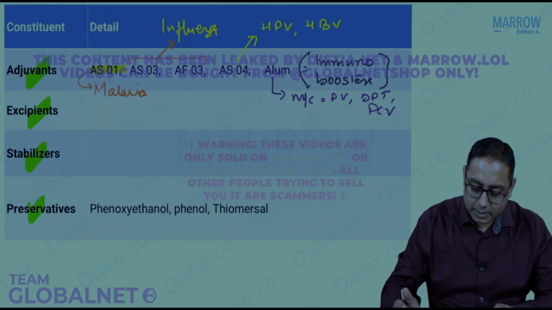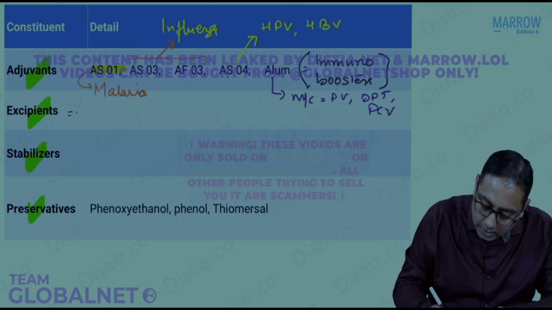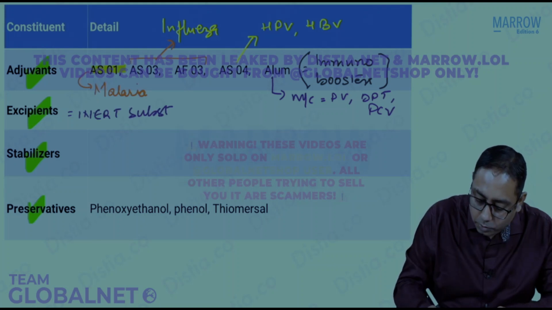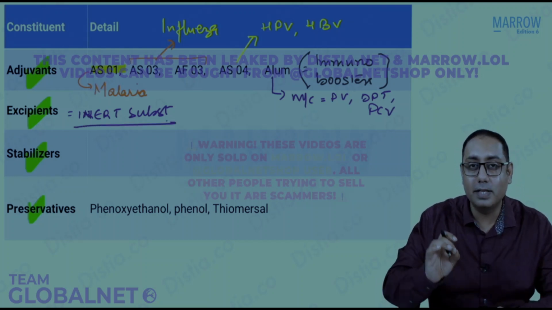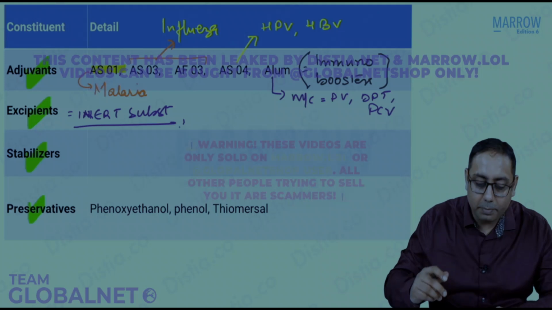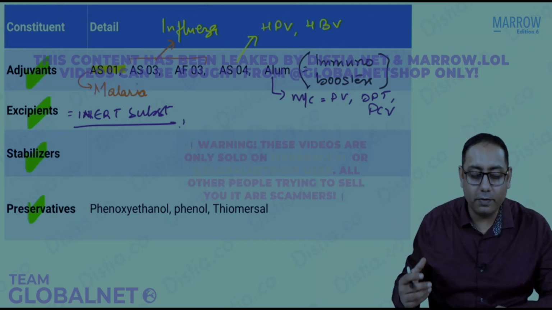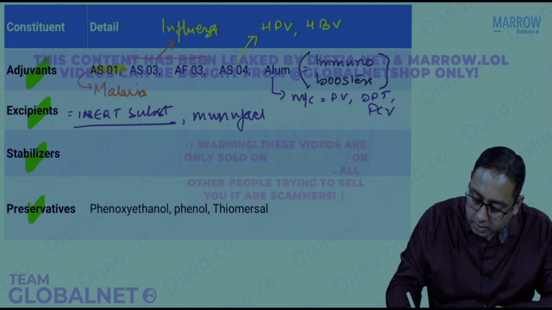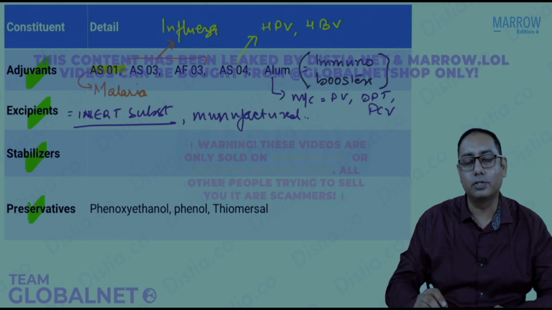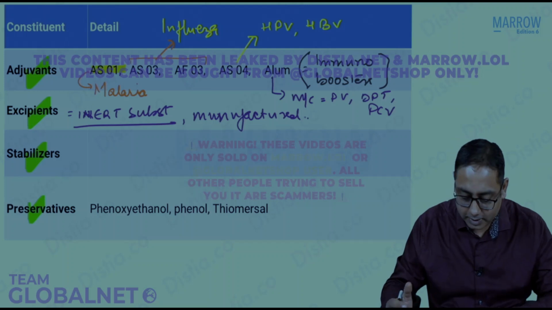What are excipients? Excipients, please note MCQ, are inert substances. Inert substances means that they do not have any immunological effect. Excipients are inert substances. They have to be added at the manufacturer level, so they always are there with the vaccine.